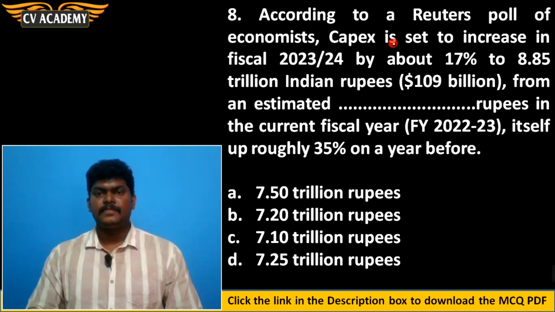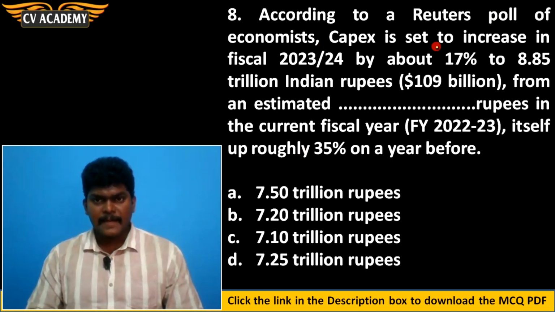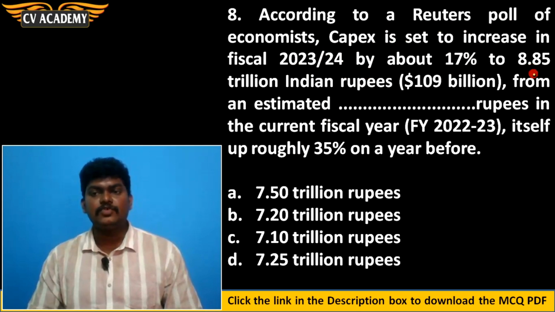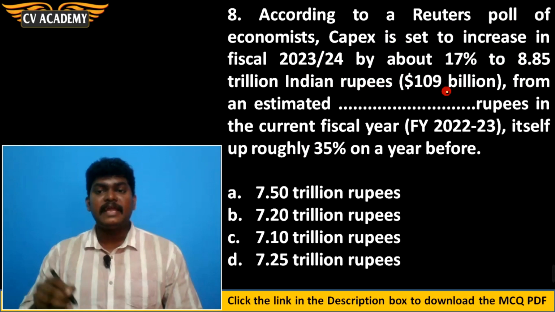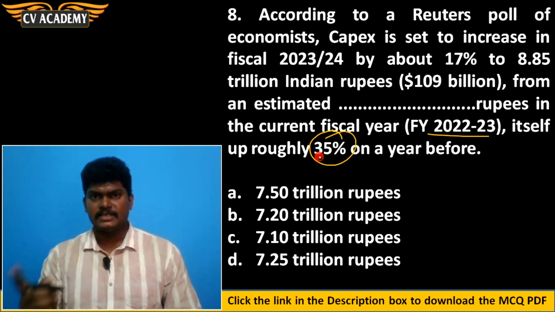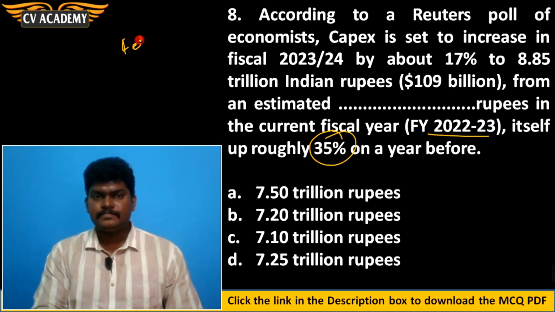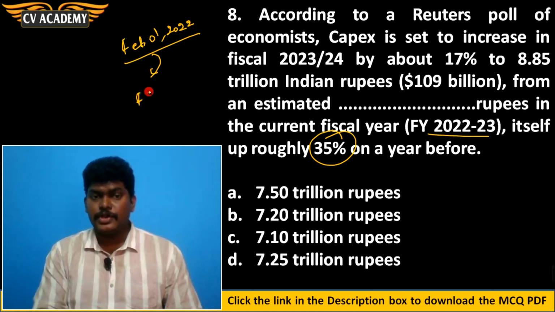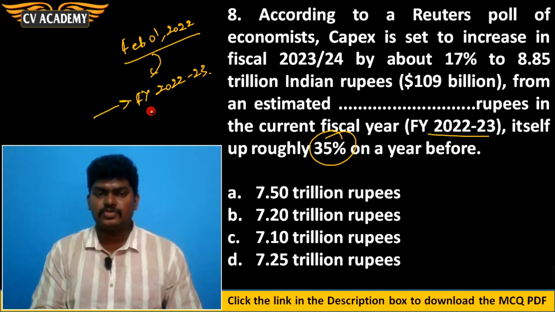Then eighth question. According to a Reuters poll of economists, Capex is set to increase in the fiscal year 2023-24 by about 17% to 8.85 trillion Indian rupees from an estimated dash rupees in the current fiscal year 2022-23 itself, up roughly 35% on a year before. Yes, in the budget announced by the finance minister on February 1, 2022, she announced the budget for the upcoming financial year 2022-23. That is the budget estimate for the financial year 2022-23.